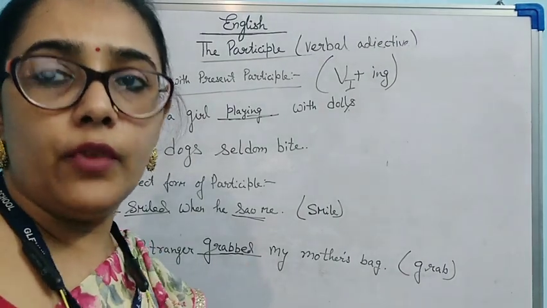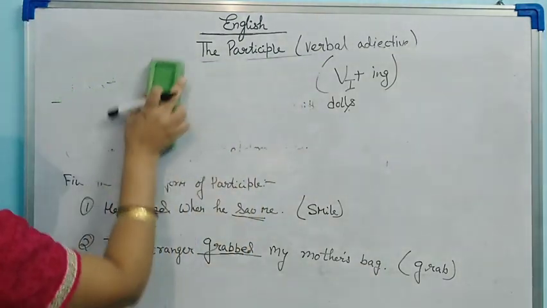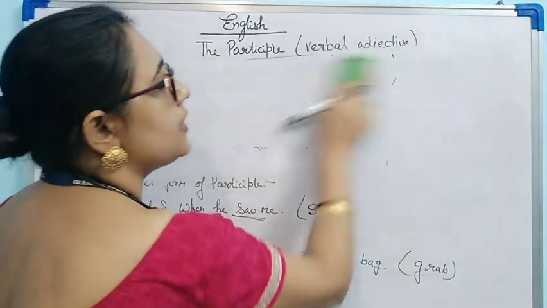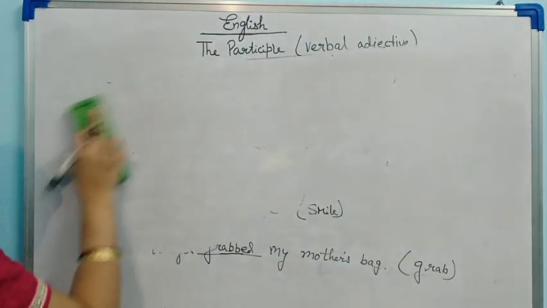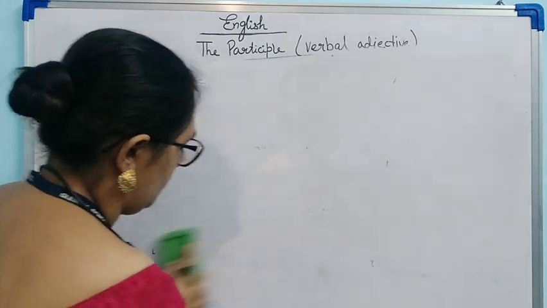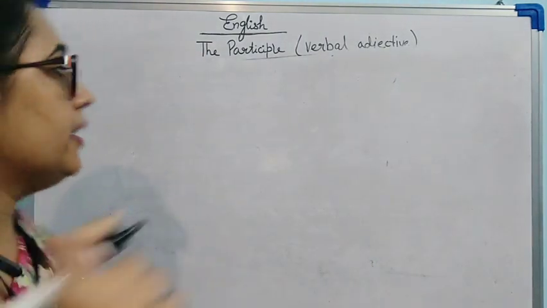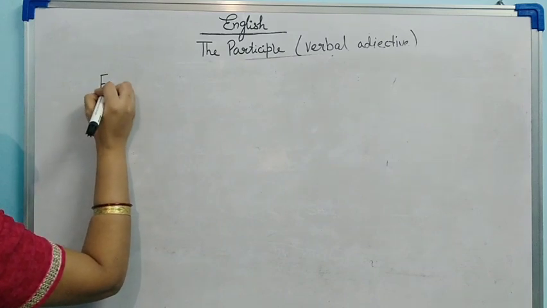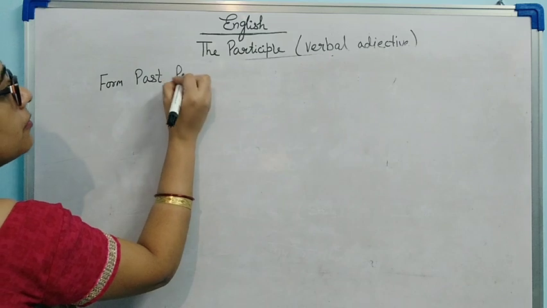Now we will do one more exercise. Just see the board. If I don't give it in sentence form, I can say: form past participle of the given verb.